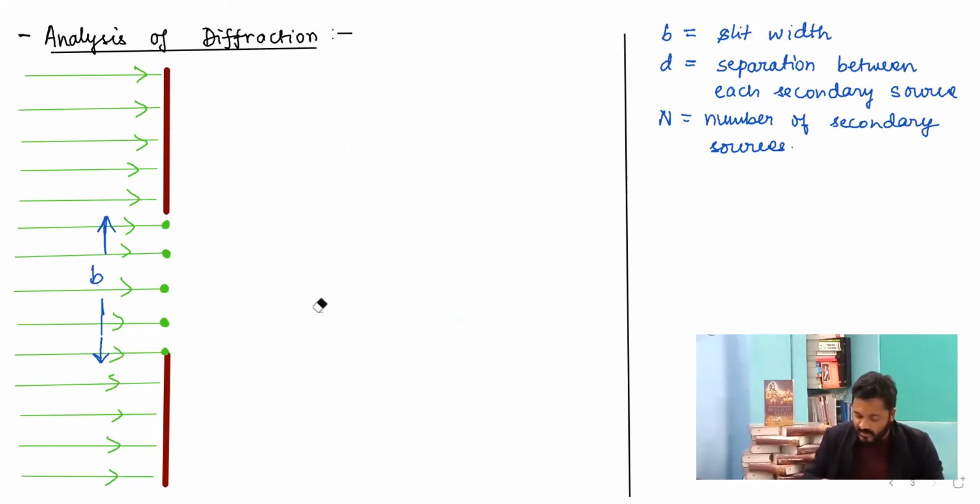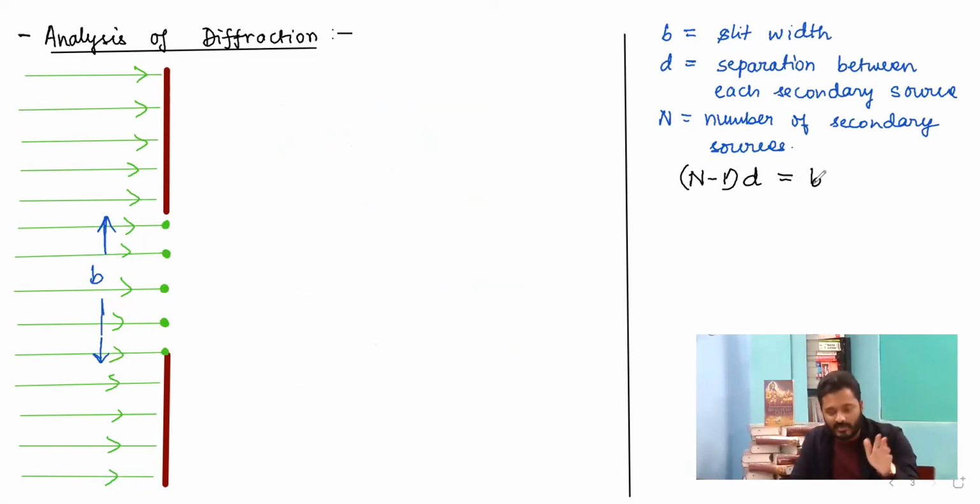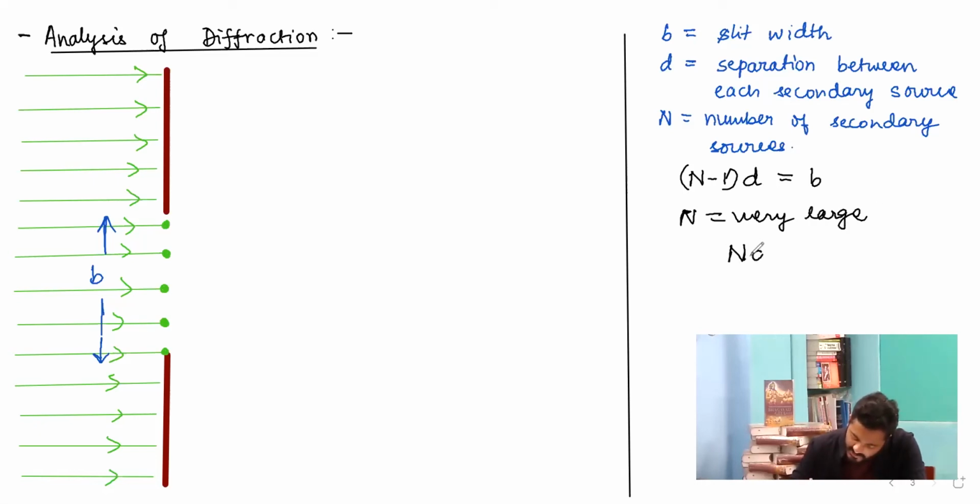So similarly, what I am trying to say is that if this particular slit is divided into n number of secondary sources, I can write a mathematical statement: n minus 1 times d is equal to b. If d is the separation between each of the secondary sources, then n minus 1 times d will be equal to b. And if n is very large, then I can simply write Nd is equal to b. This will be written as equation number 1.